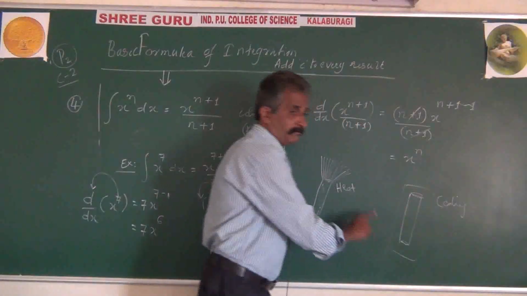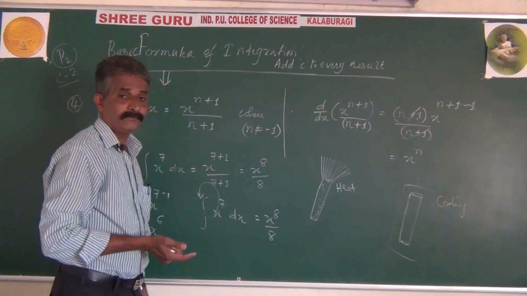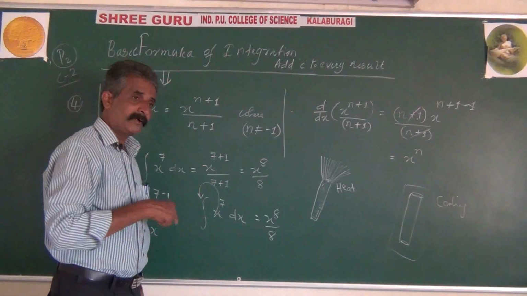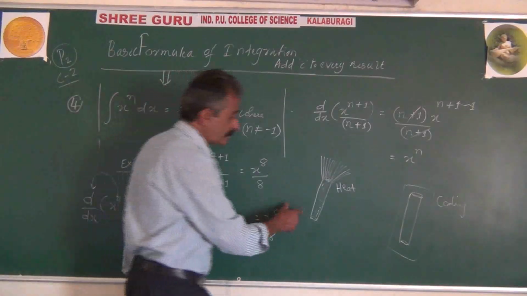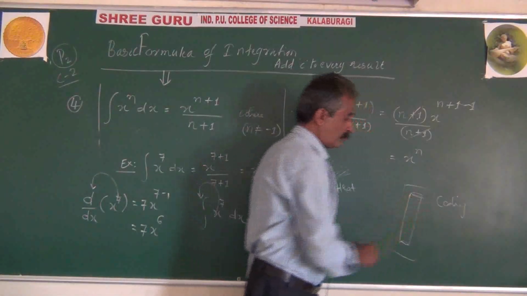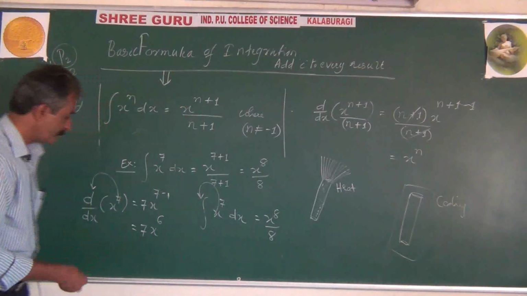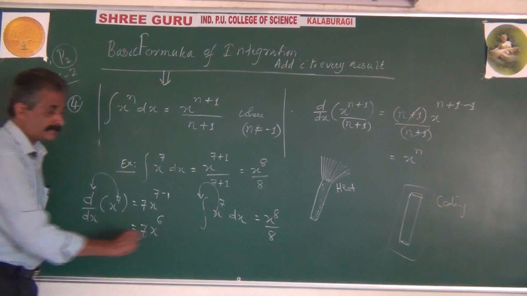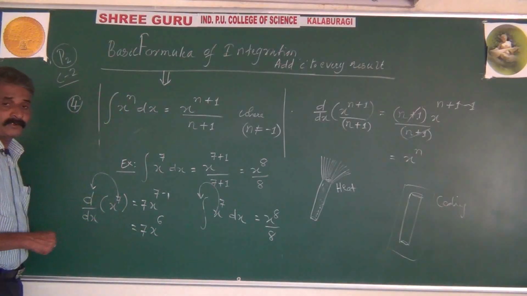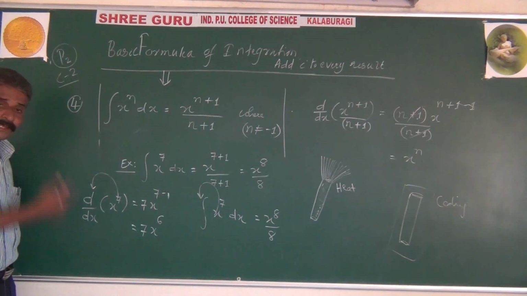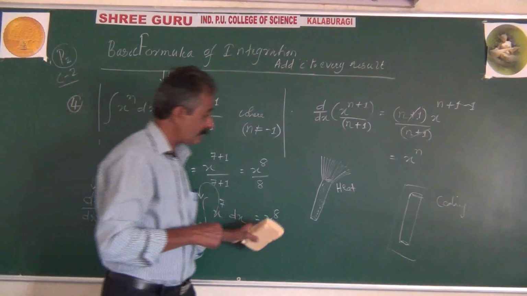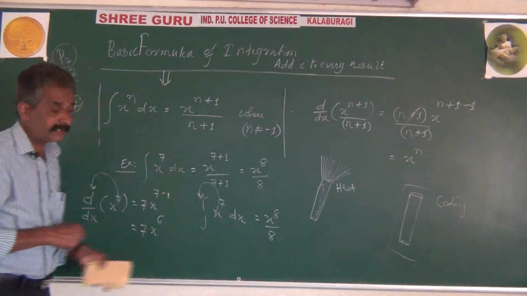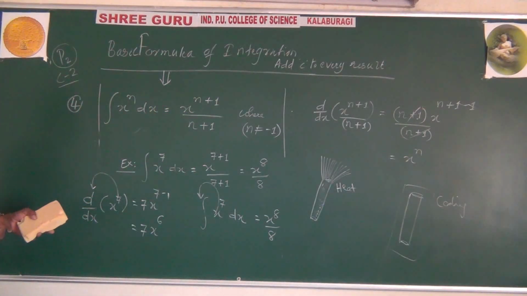The material is the same but the undergoing processes are different. That's why, according to the process, we get that observation. Here an observation of heat, here an observation of cool. Exactly the same matter. The function is the same, x power 7. But here it is undergoing differentiation, so the answer is accordingly 7x power 6. Here it is undergoing integration, hence the answer is accordingly x power 8 divided by 8.